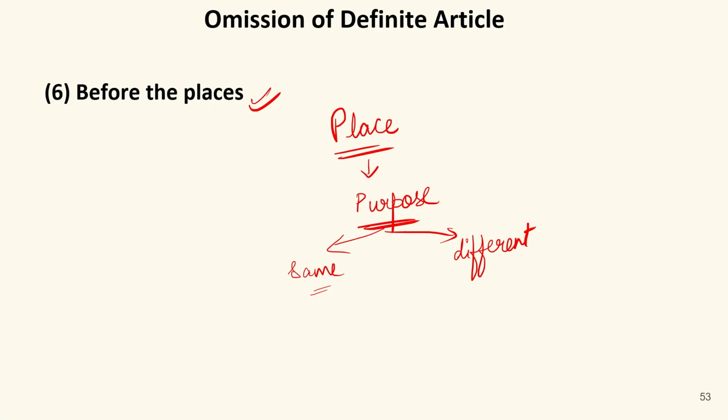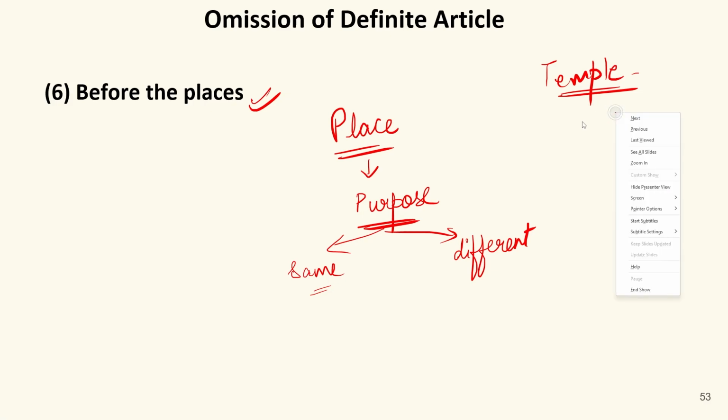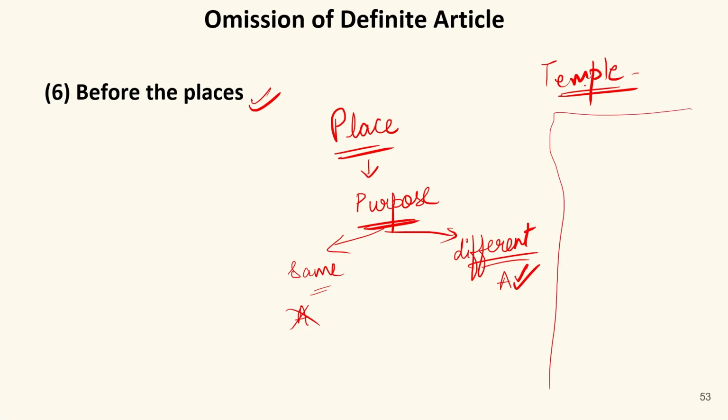Or we can visit the same place for some different purpose for which the place has been made. For example, if I go to a temple, it means that I'm going to a temple to worship. But if I went to temple to meet someone, it means my purpose is different. Now, if it serves the same purpose, I do not use any article. But if it is serving a different purpose, we use article the before it, or any article if the name has been taken.